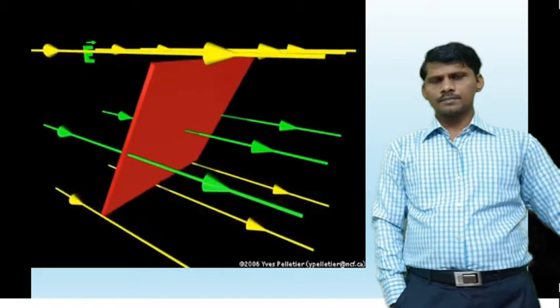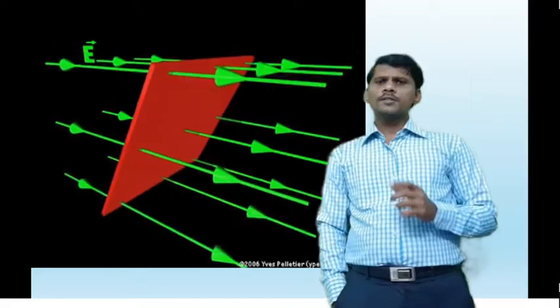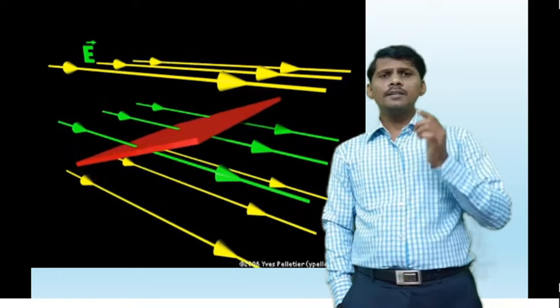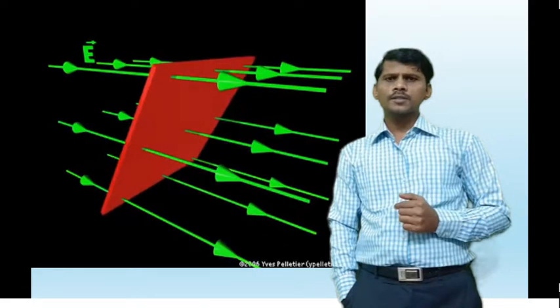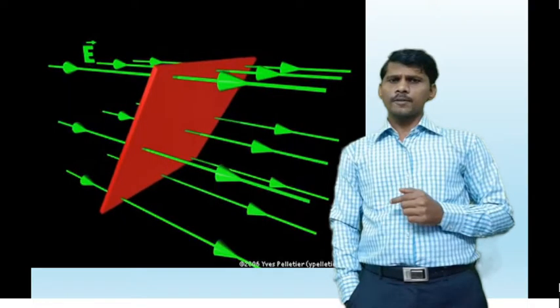What is electric flux density? The net flux or total flux crossing normal to the unit surface area is called electric flux density. How do we represent electric flux density symbolically? D bar. Electric flux density is represented symbolically by D bar, and it is a vector quantity.